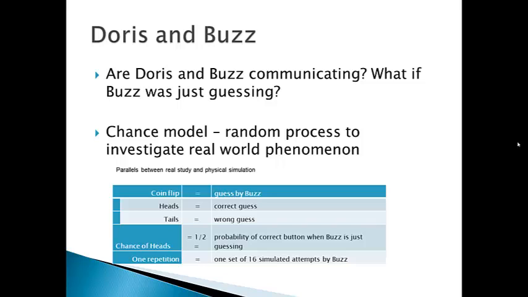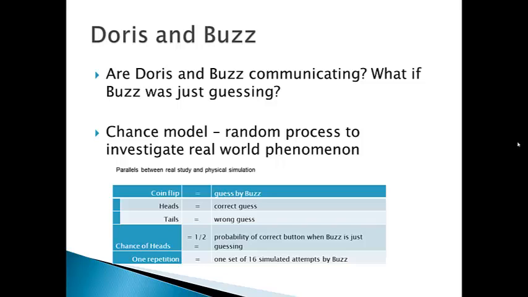See, we can use a coin flip to represent Buzz just guessing. If we want to know, well, what if Buzz was guessing? We could flip a series of coins to help us understand the kind of outcomes that are likely when Buzz is guessing. So each coin flip is going to represent a guess by Buzz. If the coin flip comes up heads, that's a correct guess. If it's tails, it's an incorrect guess. What that means then is that Buzz has a 1/2 probability or 50-50 chance of pushing the correct lever.